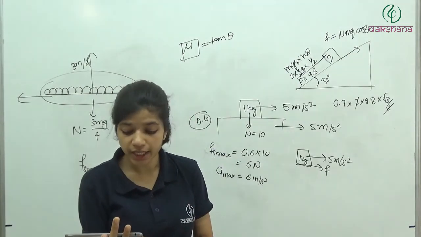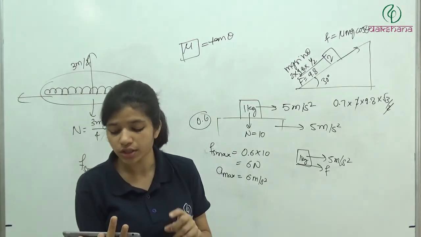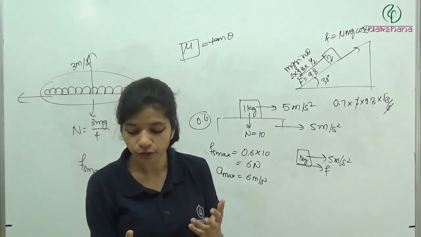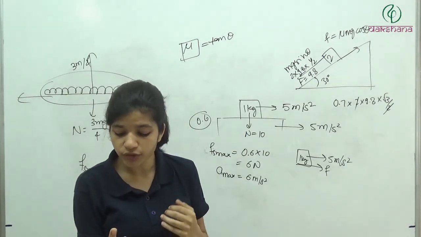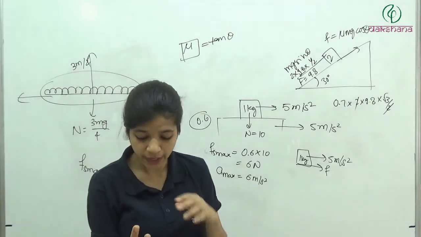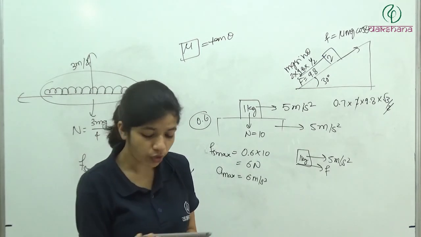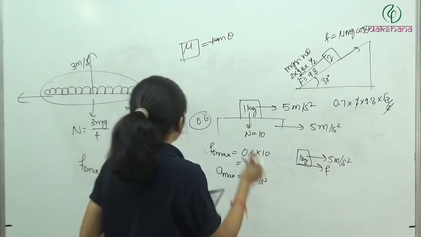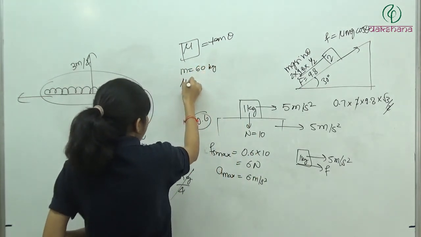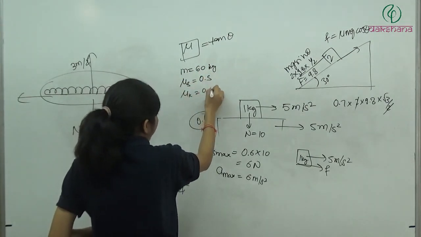B15. A 60 kg body is pushed horizontally with just enough force to start it moving across a floor, and the same force continues to act afterwards. The coefficients of static friction and sliding friction are 0.5 and 0.4 respectively. The acceleration of the body is? So what we are doing? We have mass equal to 60 kg, mu s is equal to 0.5, and mu k is equal to 0.4.